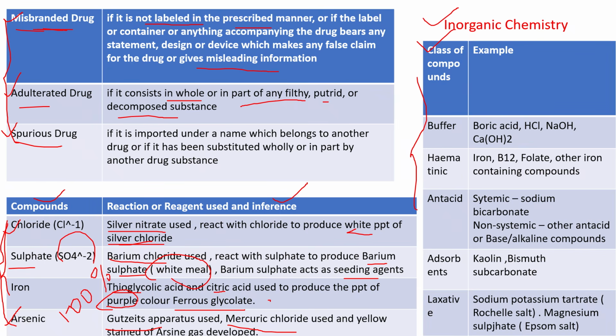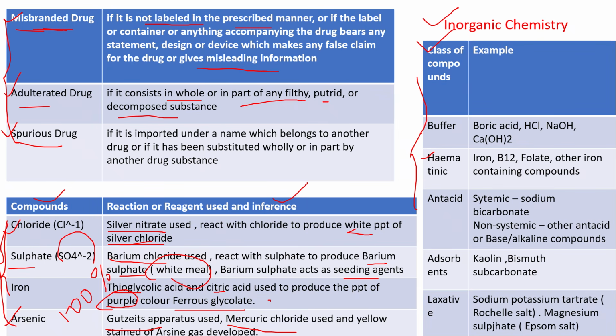Next, I am giving one more table of different inorganic compounds and examples. Okay, try to remember this. Buffer, you know buffer. What is buffer? Buffers are compounds or substances which are generally used to resist the change of 1 unit pH in the solution upon addition of acid or base. That is the buffer. What is the example of buffer? Boric acid, HCl, NaOH, calcium hydroxide. These are the buffers.